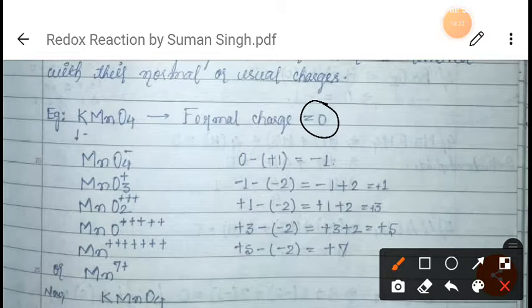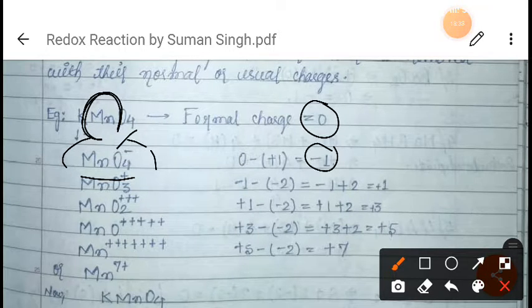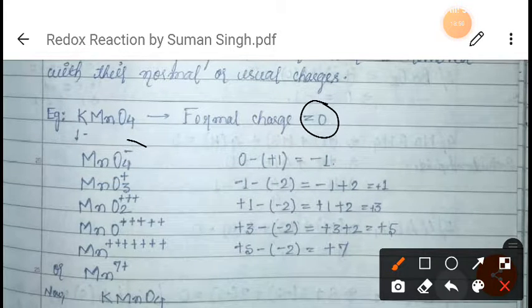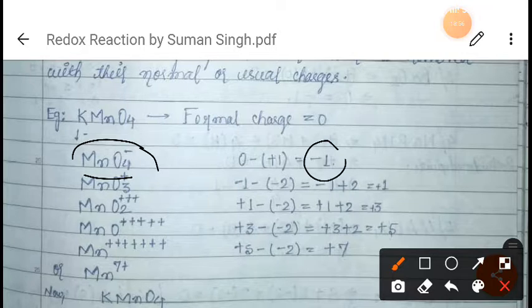Now after removing this K, the charge on this MnO4 is what? Minus 1, right? Here we are basically trying to find out the oxidation state of this manganese. Potassium was carrying a +1 charge, so when we remove it, we get MnO4 minus with an overall charge of -1, right?